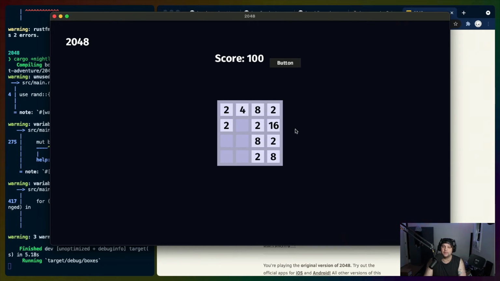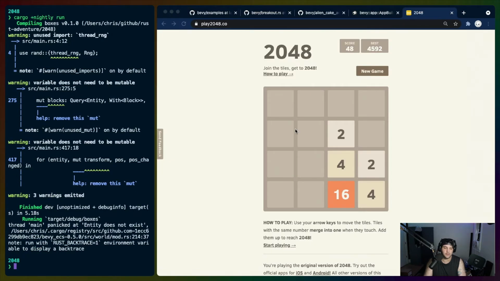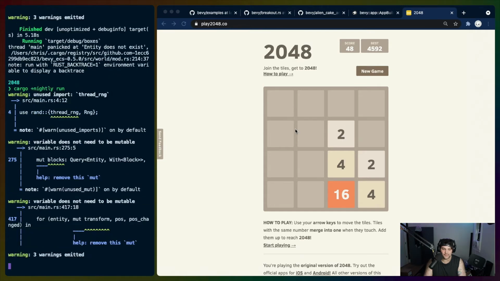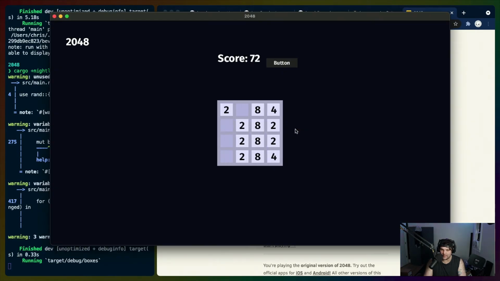That's cool. So you can see the score going up, going up, going up. The whole layout here is super awkward. I think that has something to do with like, ooh. Okay, so we have a bug somewhere. That's interesting. Let's see if it's at the end here. Keep hitting right. I don't know what just happened. It panicked for some reason. It'll take me a minute to reproduce that.